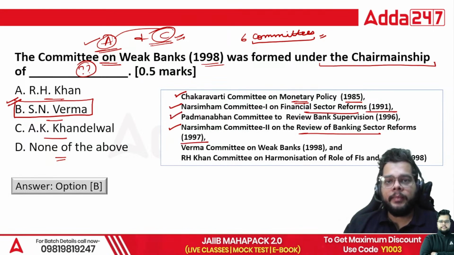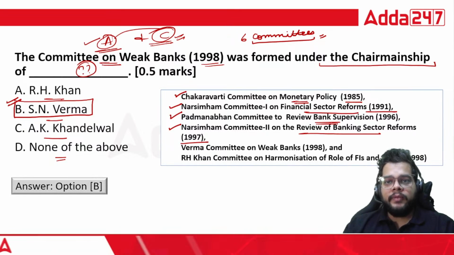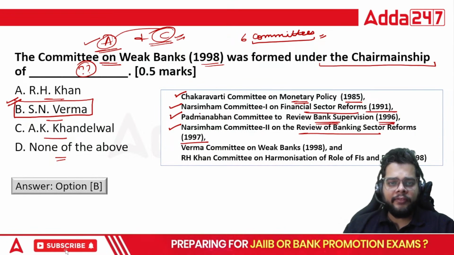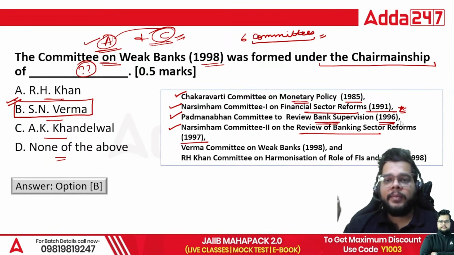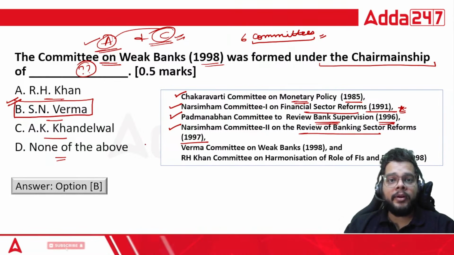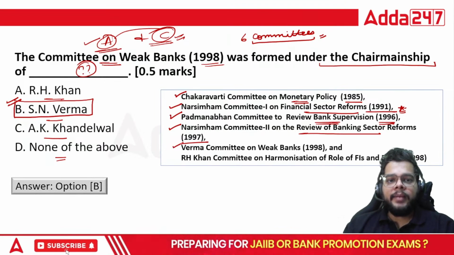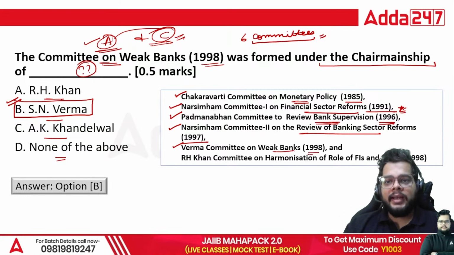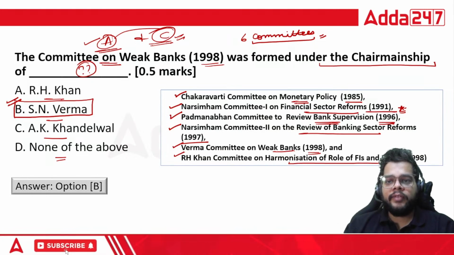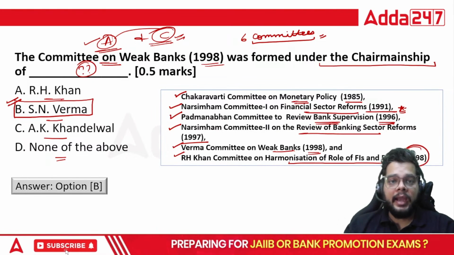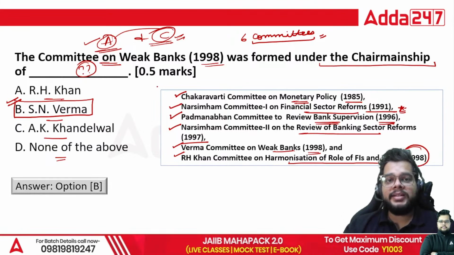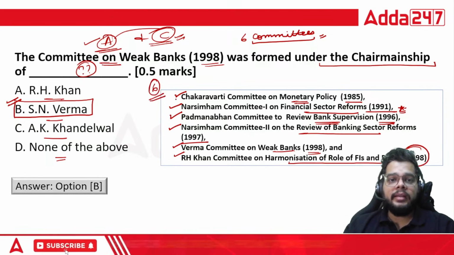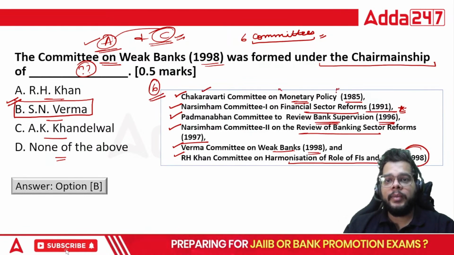Then we have Padmanabhan Committee to review the bank supervision 1996, and it is a very important committee. Based on this only, we have one specialized department also in RBI, that is the Department of Banking Supervision. Then Verma Committee, SN Verma Committee on Weak Banks 1998, RH Khan Committee on Harmonization of Role of FI and Banks 1998. So in this particular session, you must remember the six committees, their chairman and the name of the committee for which they were formed.